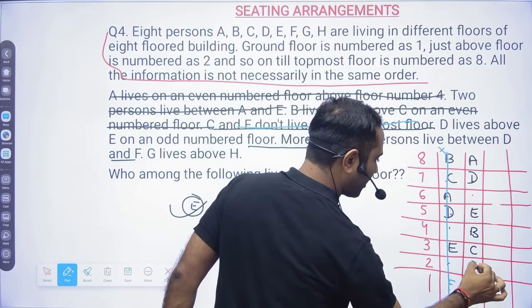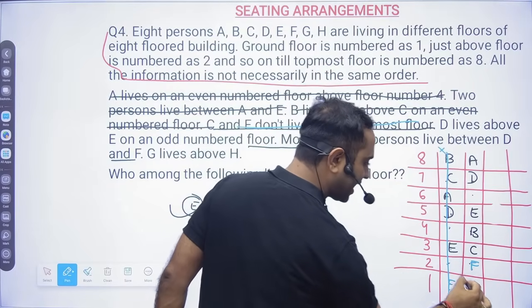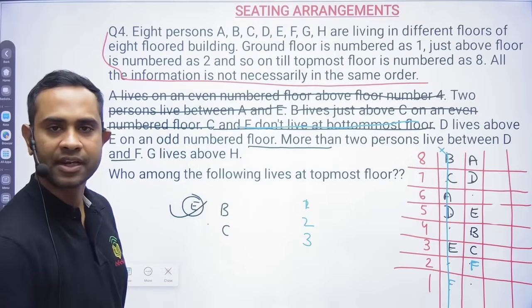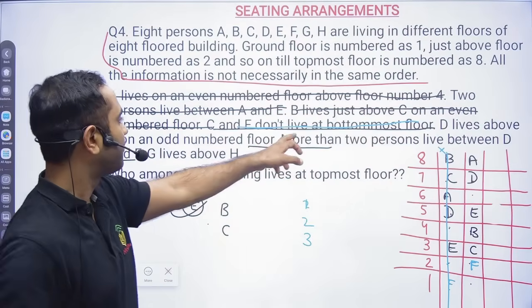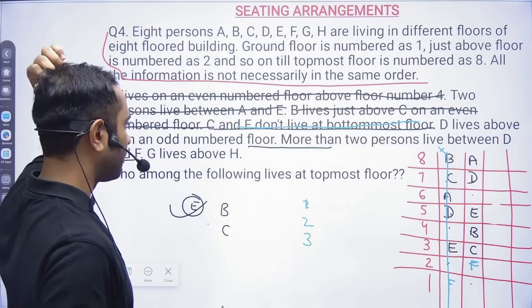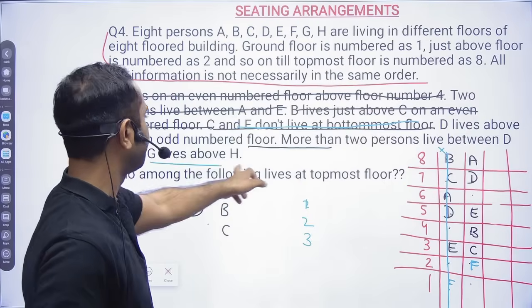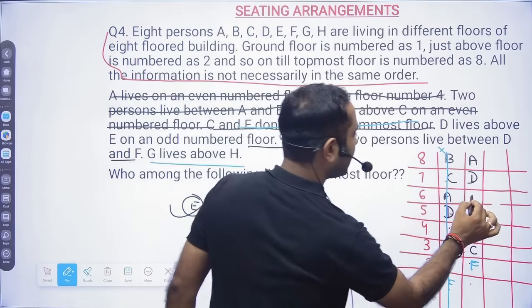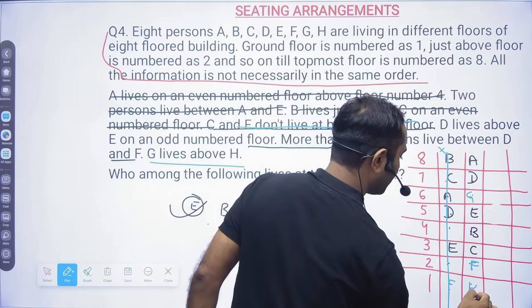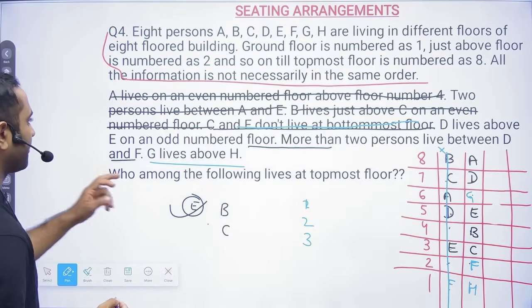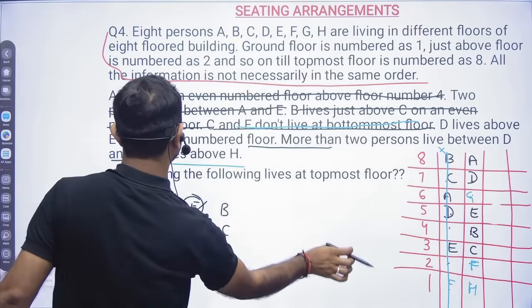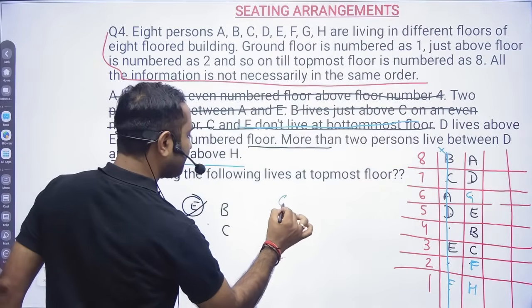So F can come here because this is the only choice. Here F cannot come at the bottom. The reason is F does not live on the bottom floor. Okay, now G lives above H. So G lives above H. That is the only thing. Okay, now friends, one thing, many of you might start thinking G lives above H.